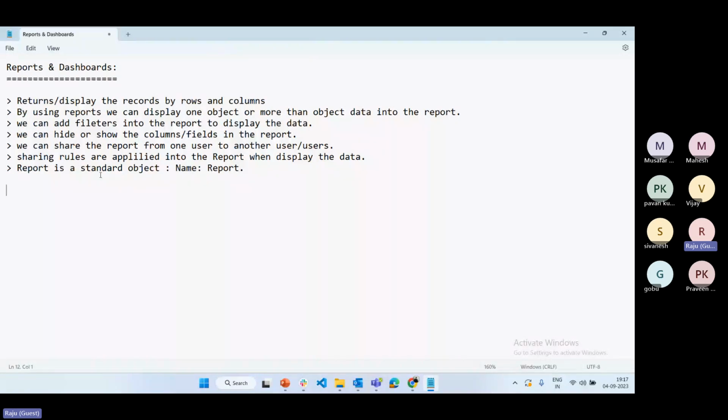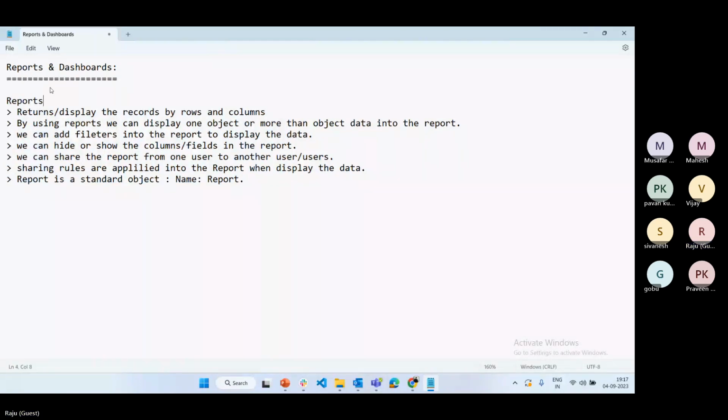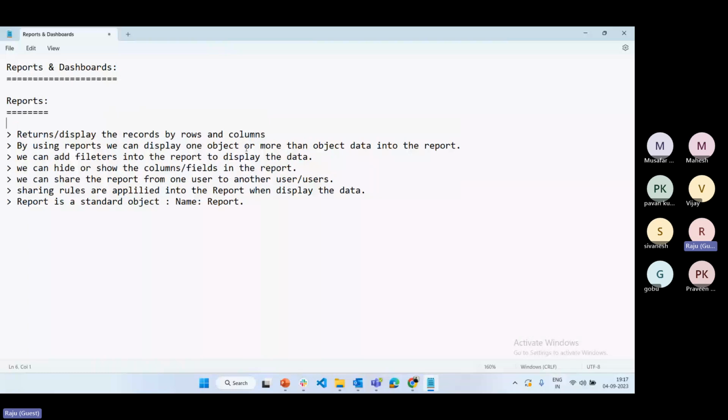Don't confuse, this is only for reports. By using reports, we can display the data as rows and columns. We can display one object or more than one object data with the relationship. We can add filters to display the data, hide or show the columns, and share the report from one user to another user. And also sharing rules are applied.